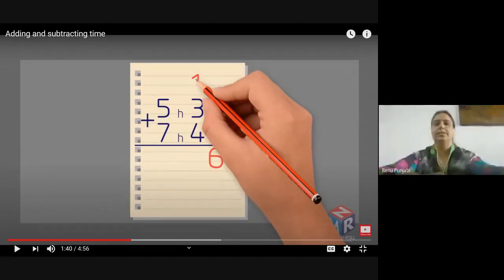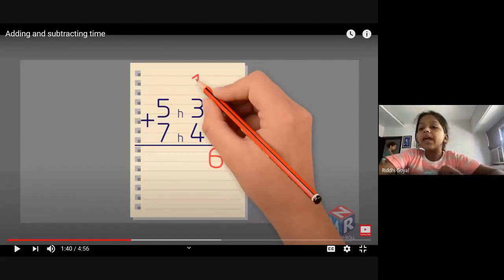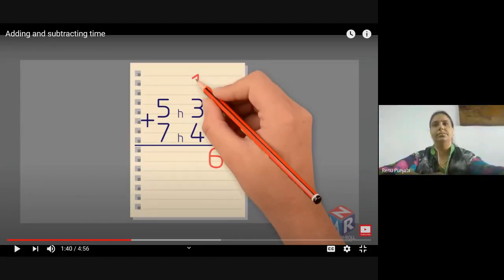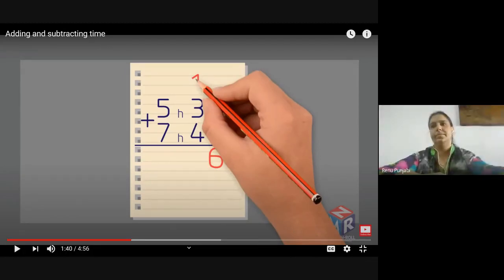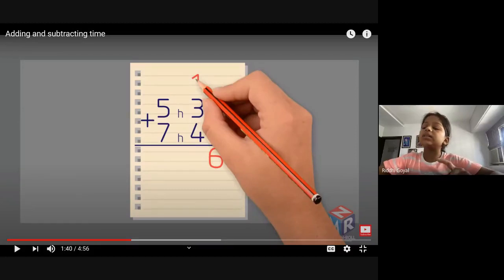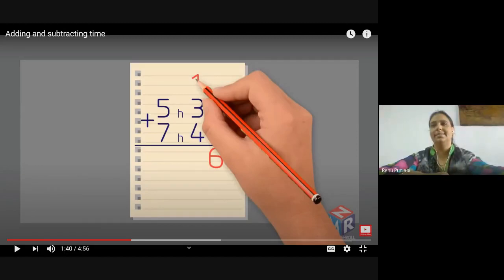Yes, Riddhi. I have a problem. Like, if there is 35 minutes plus 5 minutes, so the sum will be 40 minutes. So there will be nothing in the hour column. There will be nothing. So it will be only minutes. Okay.